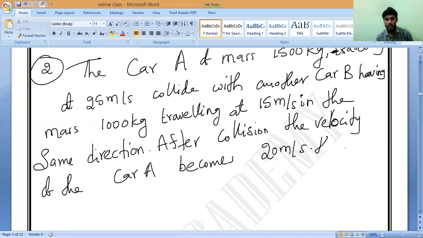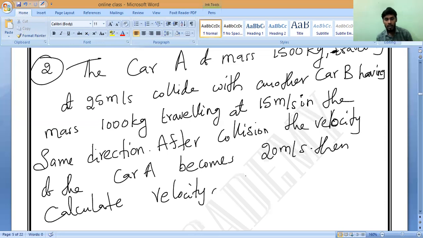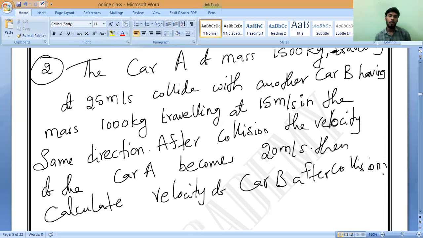Then calculate the velocity of car B. Do you understand? Velocity of car B after collision. Did you understand the question? Yes, sir. Very simple question.